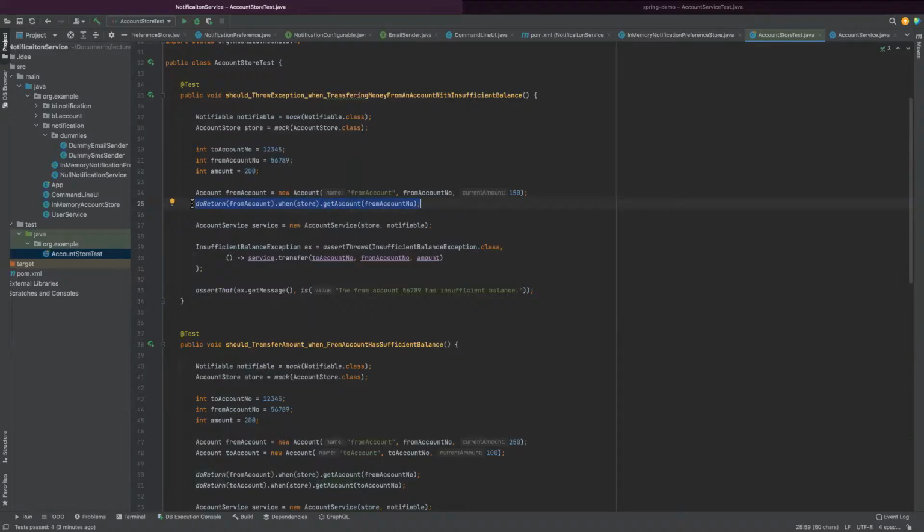I didn't want to integrate some kind of H2 database or a real database here. The moment I engage with the real database, my unit test suite gets slower. A slow unit test suite means nobody will run it again and again. That's why I always use mocks in my unit tests.